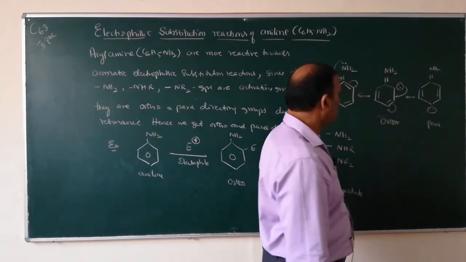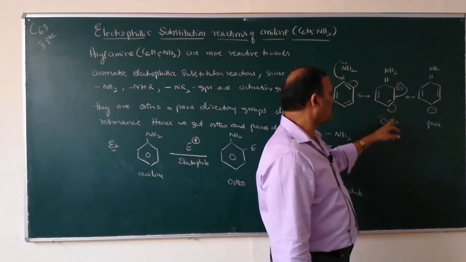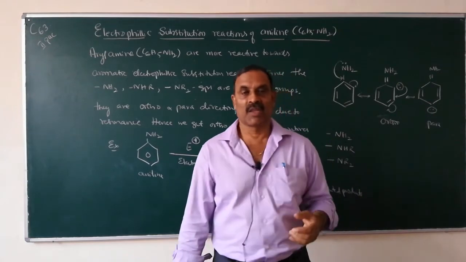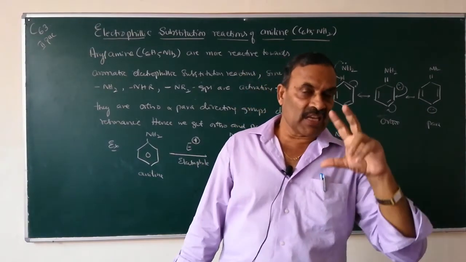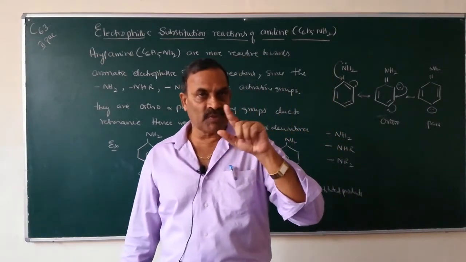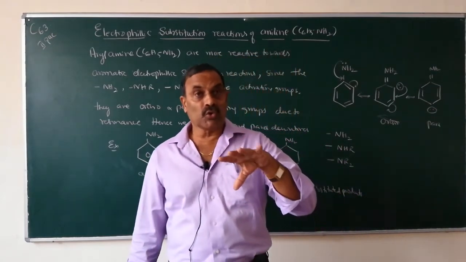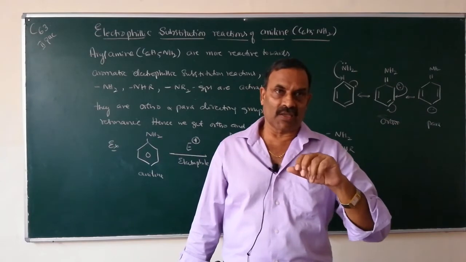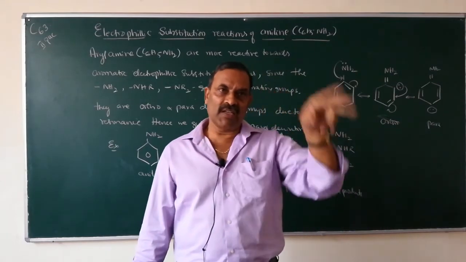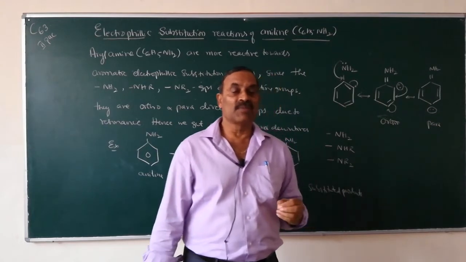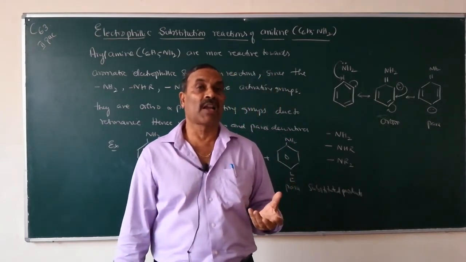and this one is para position. The electron density increases at ortho and para positions due to resonance, because in the NH2 group there is a lone pair of electrons on the nitrogen atom. Due to resonance, this lone pair of electrons enters into the benzene ring and the ring becomes activated at ortho and para positions.